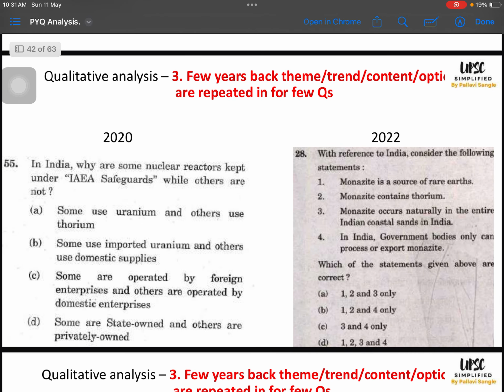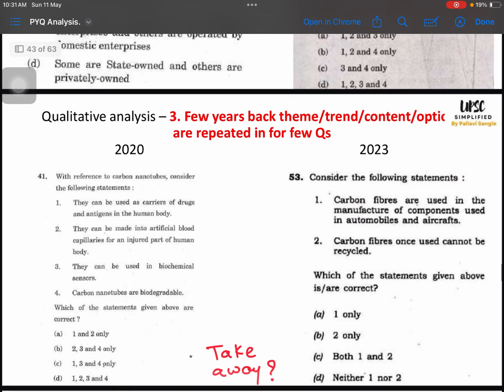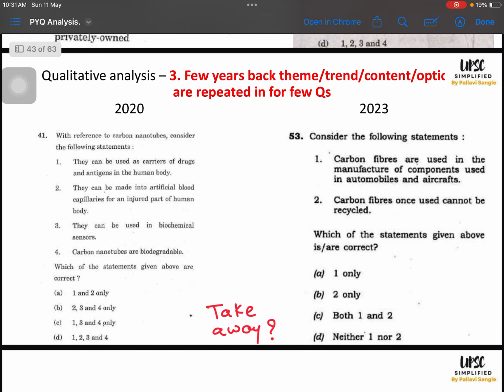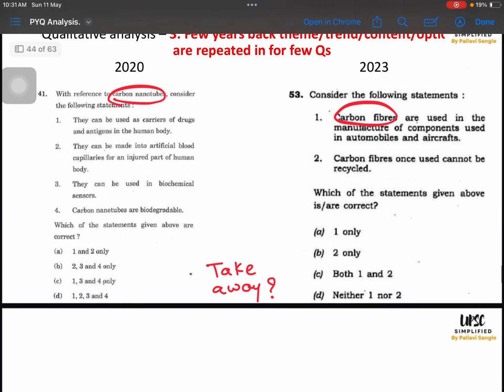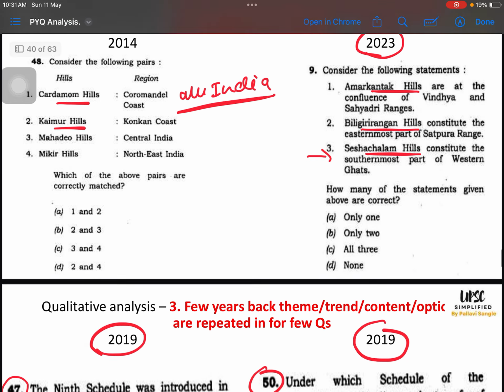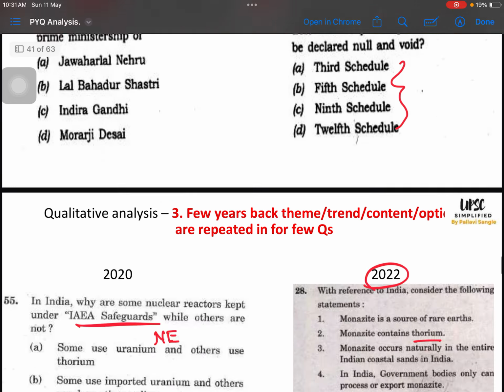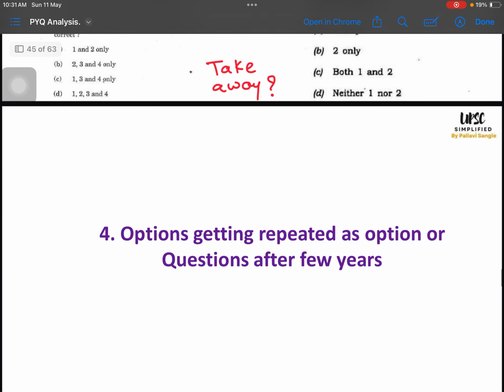Then 2020 they asked about IAEA safeguards, again a nuclear energy related topic. 2022 they asked about thorium. We have seen this. Then in 2020 they asked about carbon nanotubes. In 2023 they asked about carbon fiber, similar concepts. So what is the takeaway? We have already discussed that we have to prepare something so that we will be confident for solving the next year's paper.